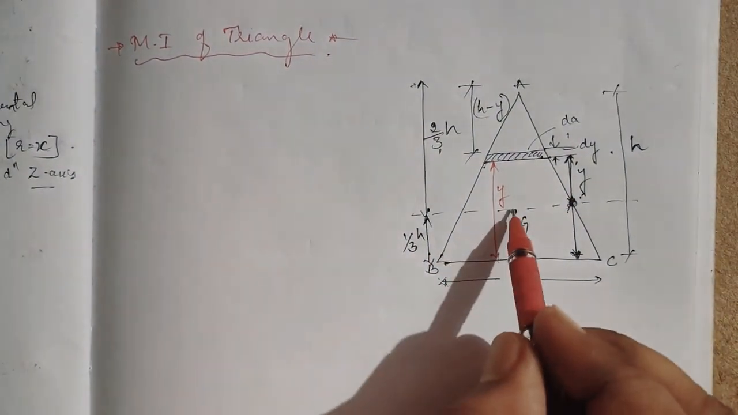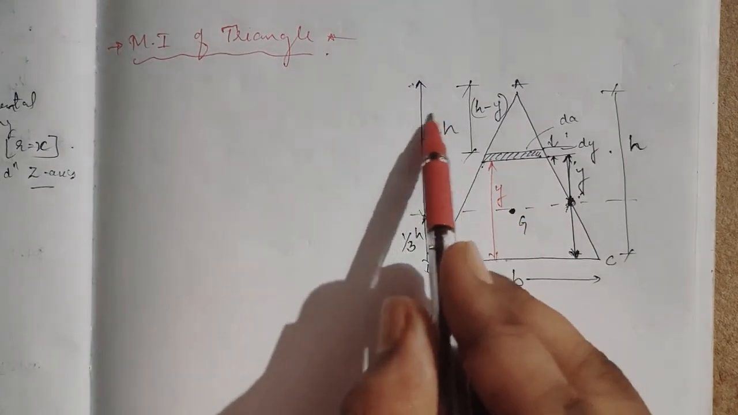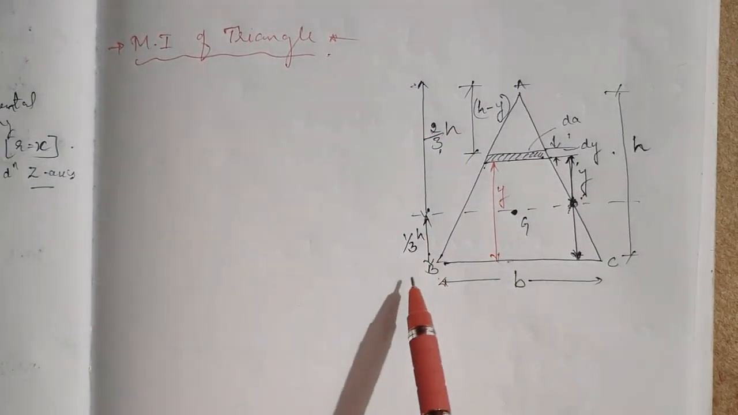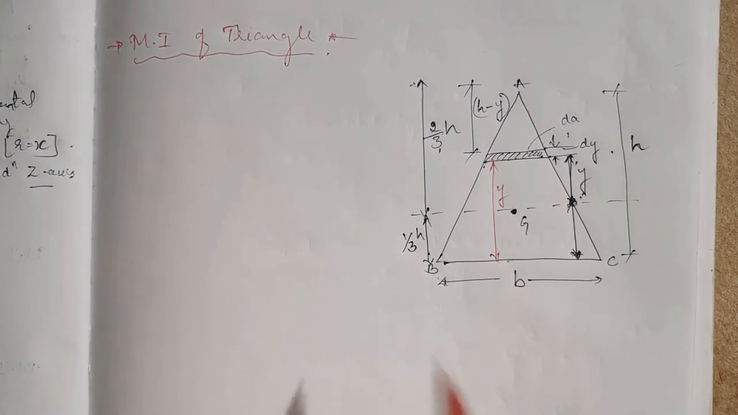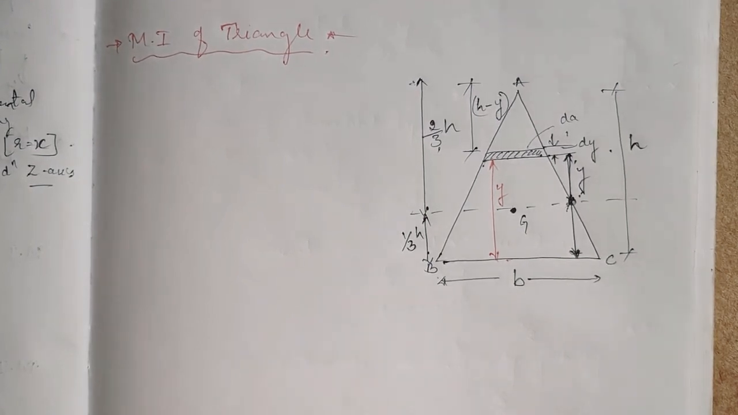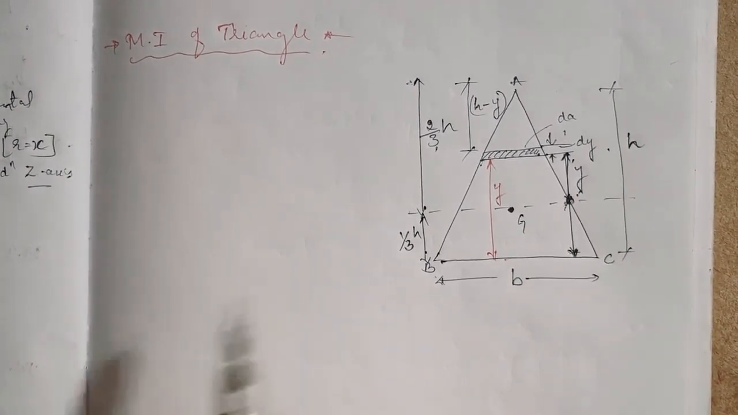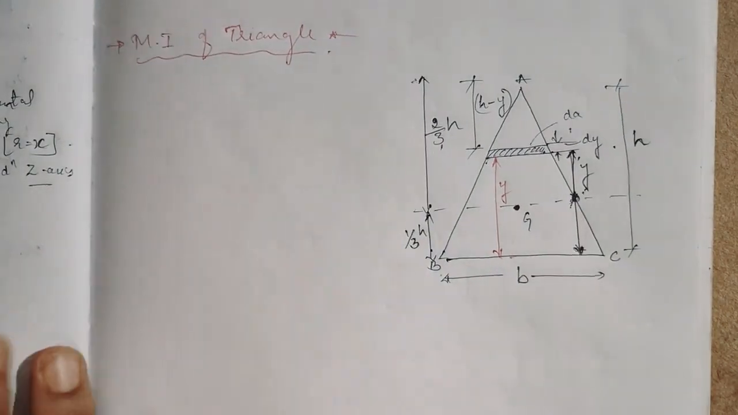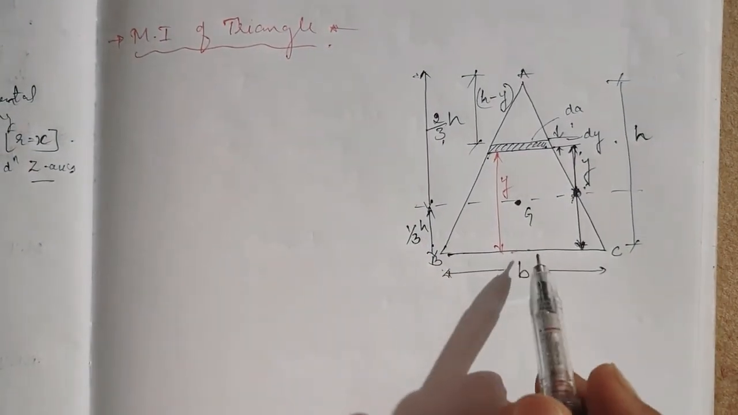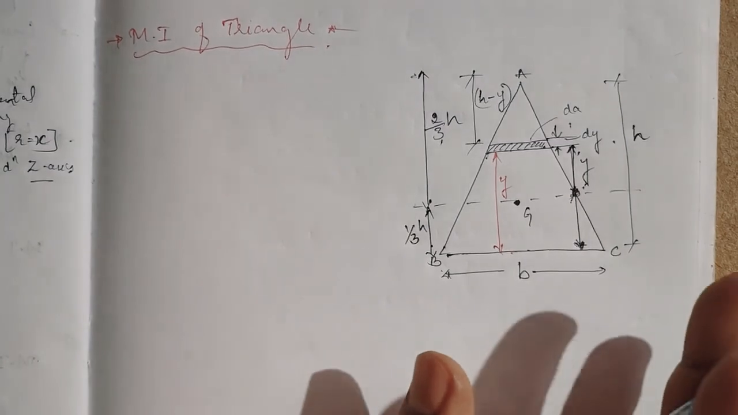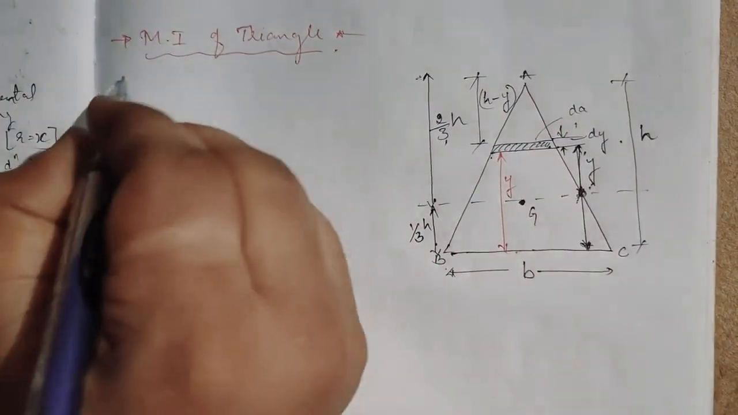I could take from here, but the 2 by 3h, 1 by 3h, so the p by q form is there, so it will make a complication while solving. If we want to integrate, it will become complicated, so I am taking from the base only. No problem, the answer will be same.